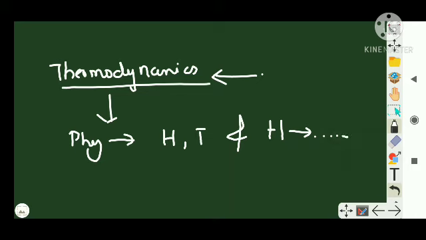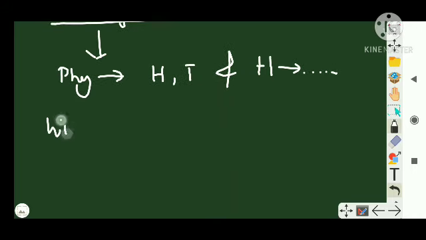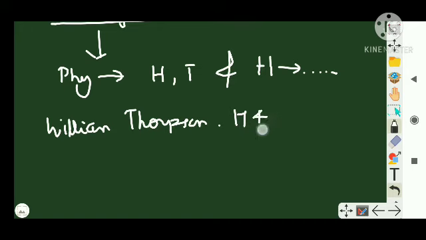So there are four laws of thermodynamics, right? And it is that which governs the quantities and provides the description of any process which happens in the entire world, right? So it was William Thomson, in 1749, I believe 1749, who made this word thermodynamics, right?